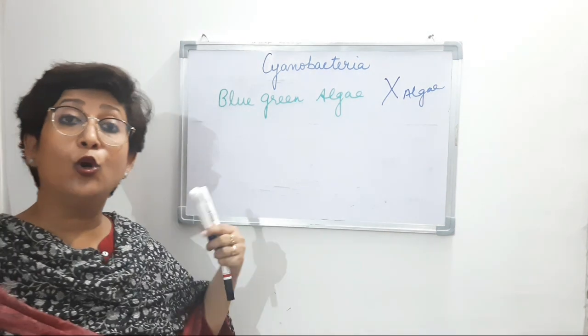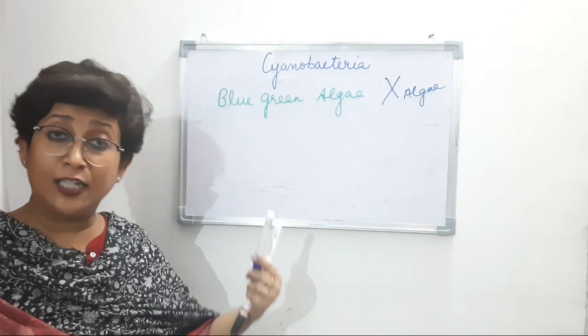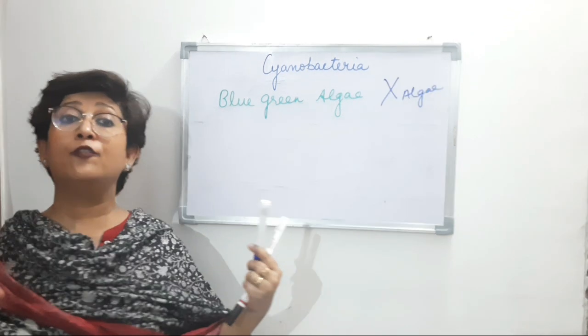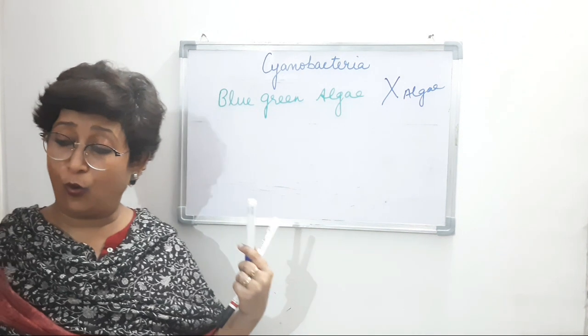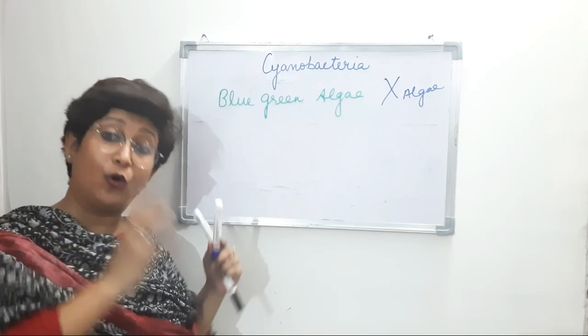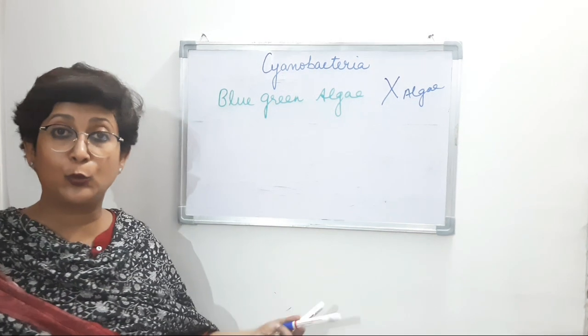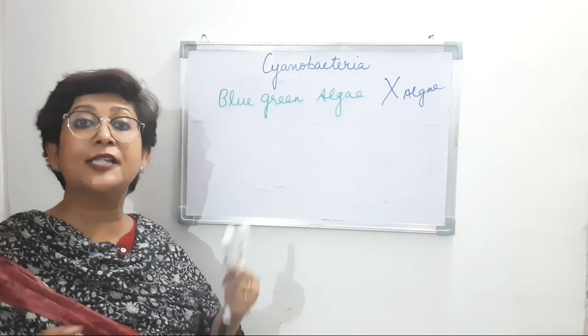And they are the oldest known fossils, living fossils that are still found, around 3.5 billion years old, right? These cyanobacteria were found 3.5 billion years ago, and they are present even to this day. It's an amazing thing, right?